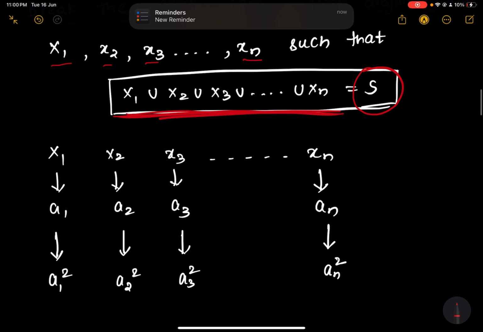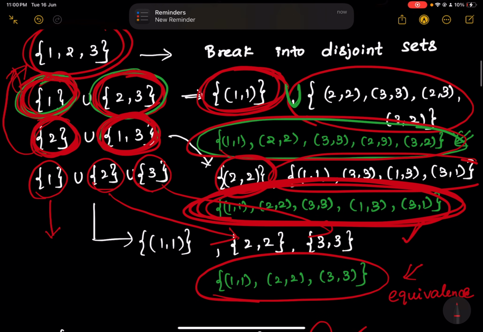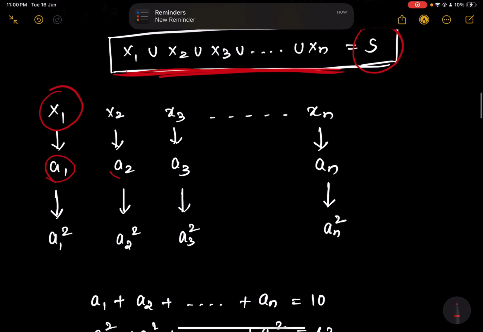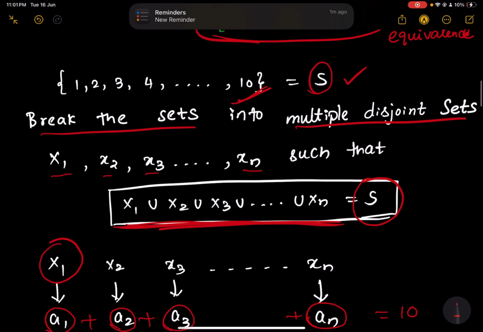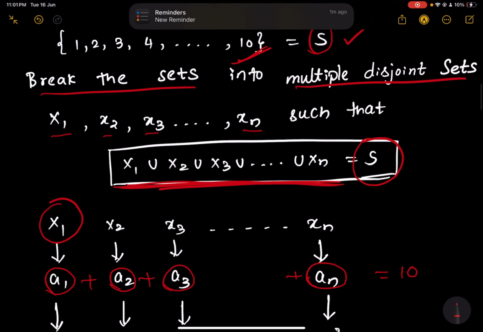Alright, now for the first set, let us say it has A1 elements. So if you consider the first set, the equivalence class has A1 elements. So A1 is 1. And for the second set, A2 elements, third set, A3 elements, and nth set, AN elements. If you add them all up, you should get 10 because the given set has 10 elements. And you are breaking that into disjoint sets.